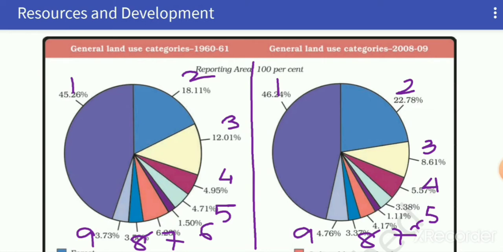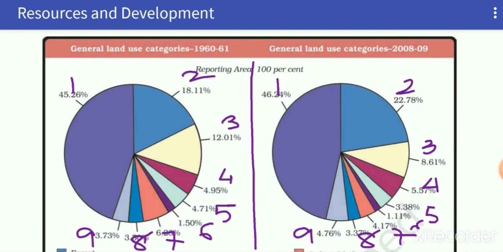This has increased by 4.95% to 5.57%. Fifth one is permanent pasture and grazing land. This has decreased from 4.71% to 3.38%, which is an alarming sign because cattle depend on grazing land to feed themselves.